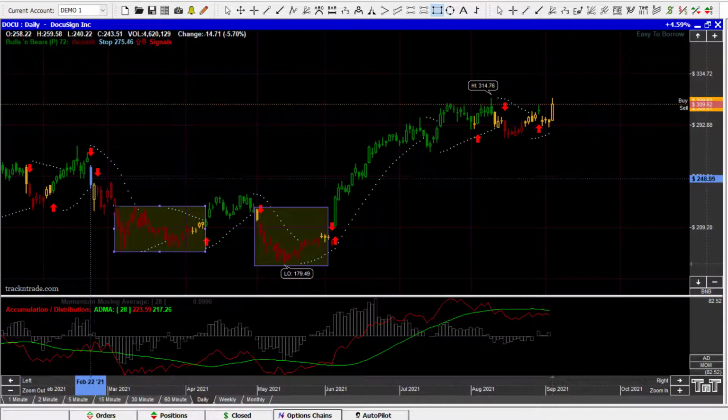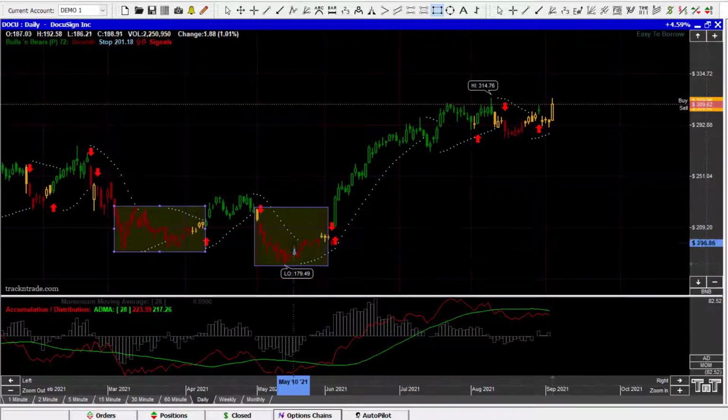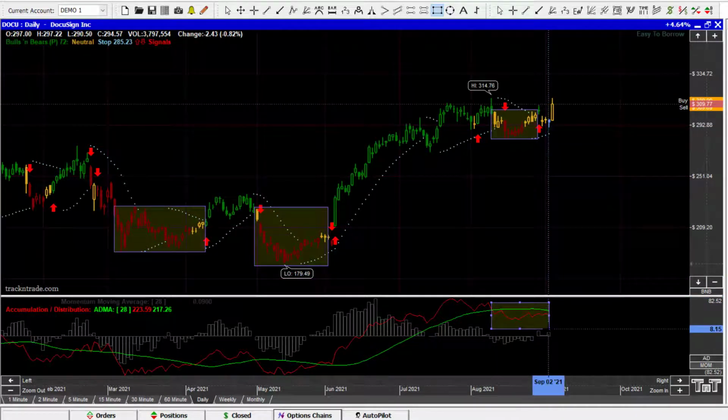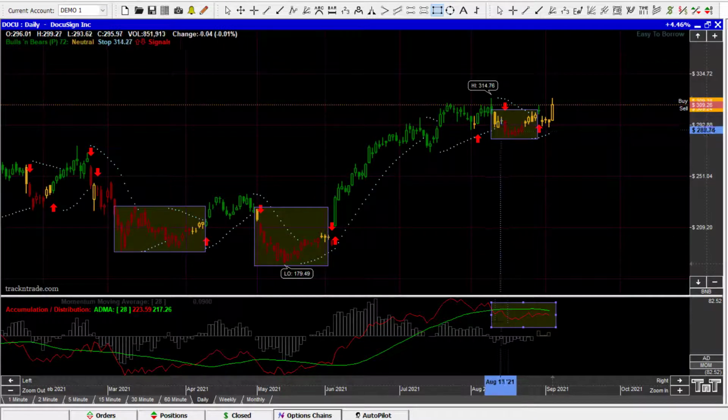This is where we got that first drawdown, a little bit of a rally, and then it came down into the second drawdown, or into the second accumulation stage, before we got the second big run. We're in a little bit of an accumulation stage right here. You can see right now we're going into accumulation. And so this one here, because it's red and it came all the way down below, we're going to call it accumulation. We're not going to call it reaccumulation.